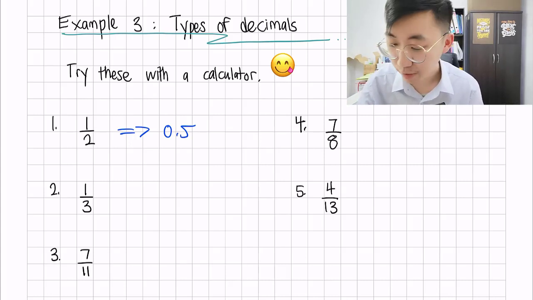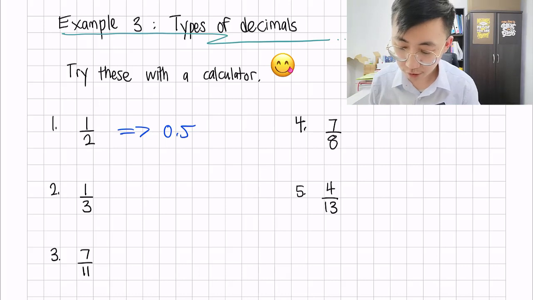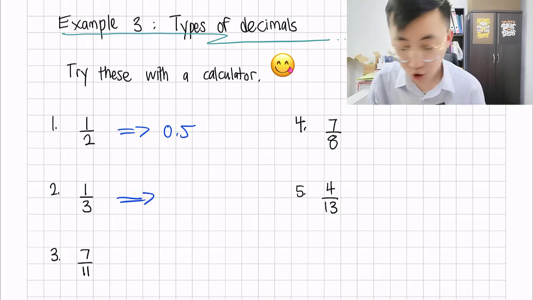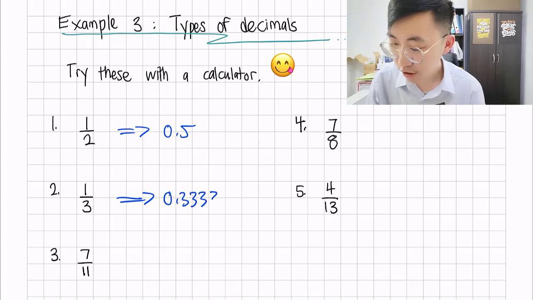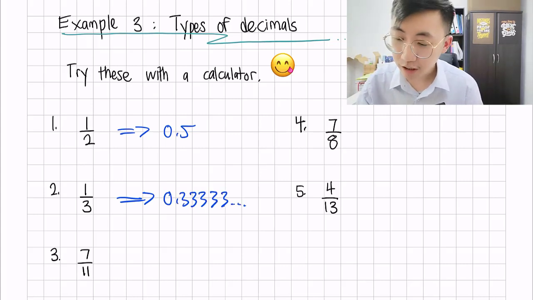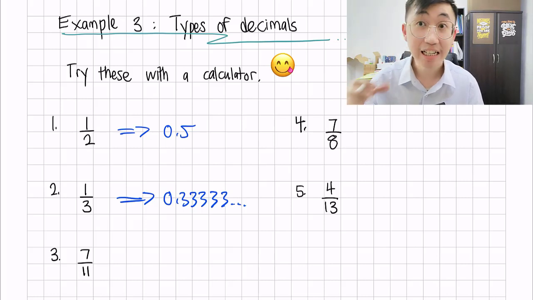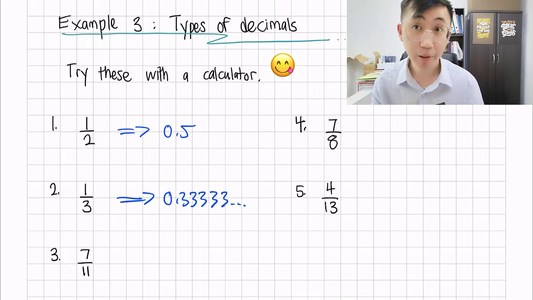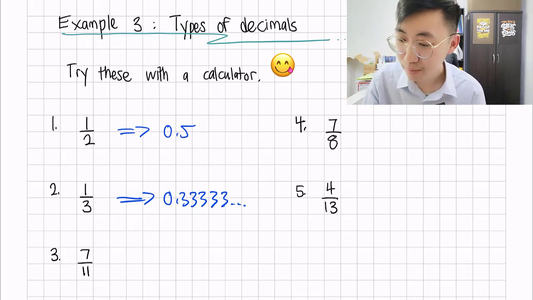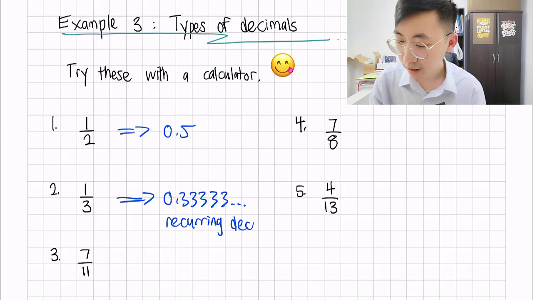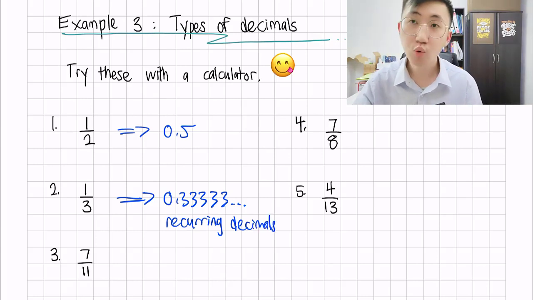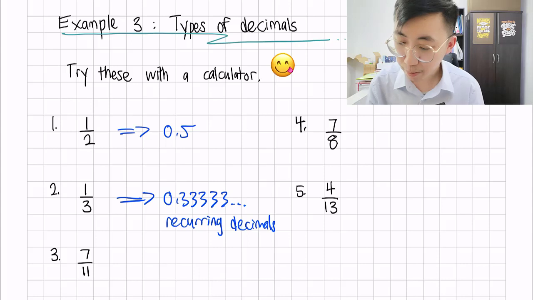Now, I'm going to try one more time, number 2. So 1 over 3. What is shown on your screen should be 0.33333 repeatedly. If you notice the difference between number 1 and number 2, number 1 just stops at 0.5, that's it. But for number 2, you will see that the 3 repeats itself, 0.33333. The one that is repeating is what we call recurring decimals. In IGCSE, it's very important you know which one is a recurring decimal.